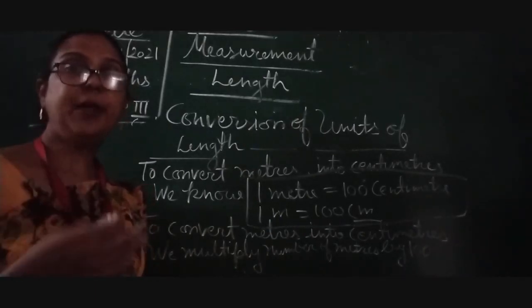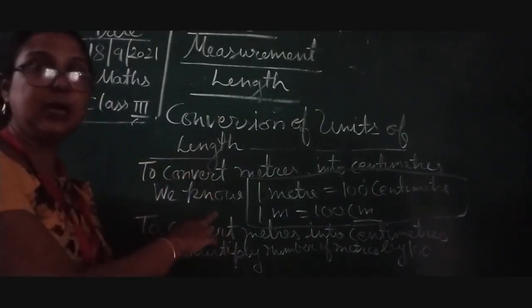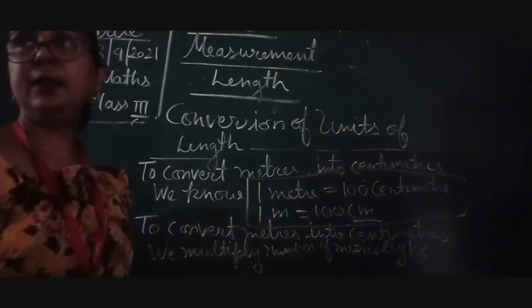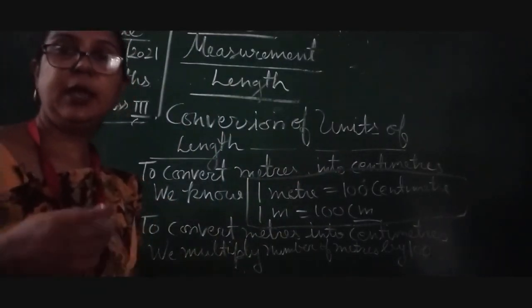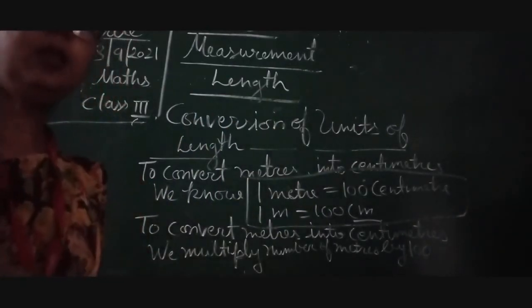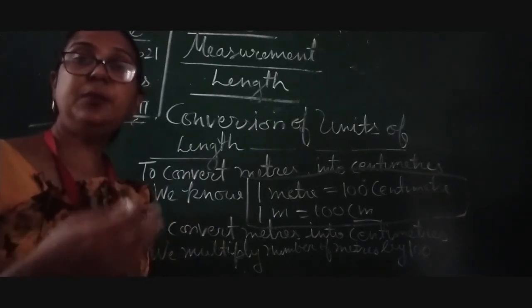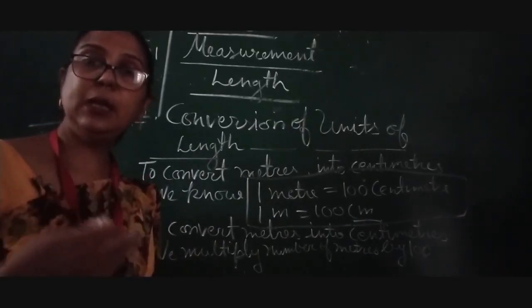So practice everything, it is clear to you. You just learn this: 1 meter equal to 100 centimeter, and 1000 meter equal to 1 kilometer. And what we have learned today is that 1 centimeter can be divided into 10 equal parts, and that part is called millimeter.